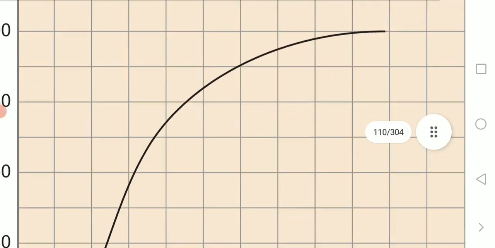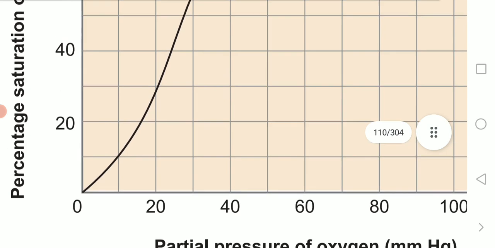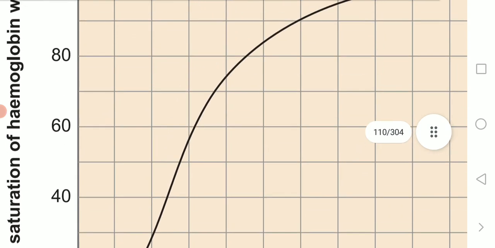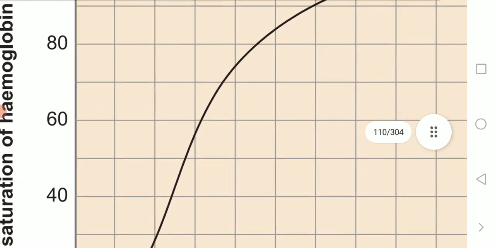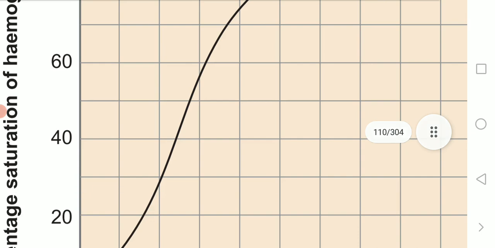If you observe this curve, it has a steep slope for partial oxygen values between 10 and 50 mm Hg.